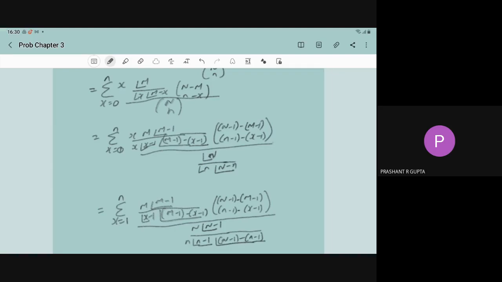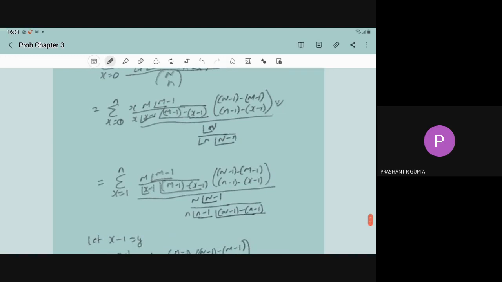From both we are subtracting 1, so this can also be written as (n minus 1 minus m minus 1) choose (n minus 1 minus x minus 1), and the whole denominator can be written as factorial n upon factorial (n minus n). So